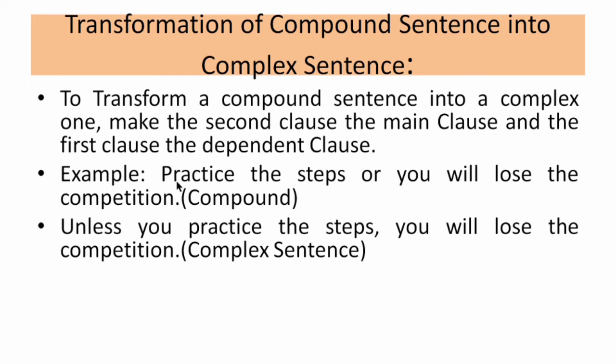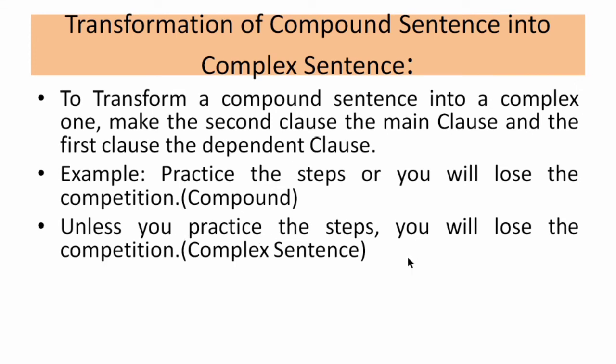Just see, the first clause is here, practice the steps. What we have to do with the first clause is change it into a dependent clause. That means some subordinating conjunction should be added in front of it, and the next part of the sentence should become the principal clause to transform the compound into a complex sentence. Here we did the same: unless you practice the steps, you will lose the competition. The next part is a principal clause. Now it has become the principal clause and the first part has become the dependent clause.